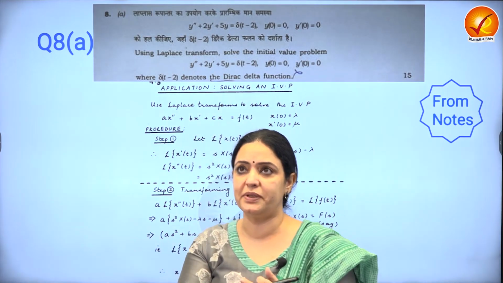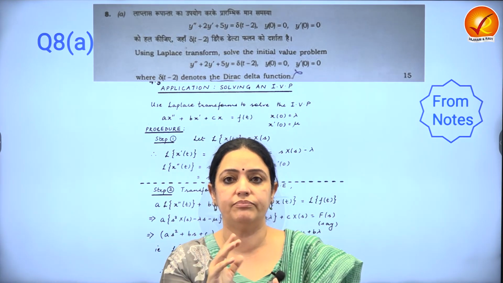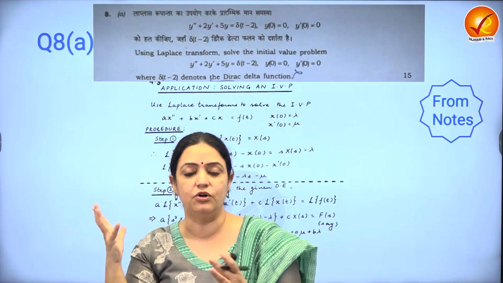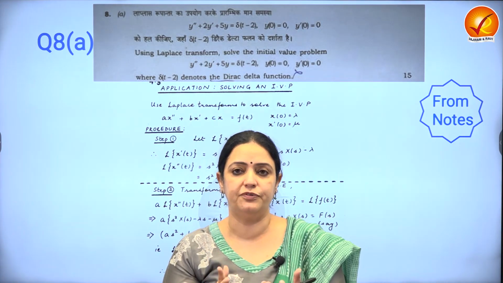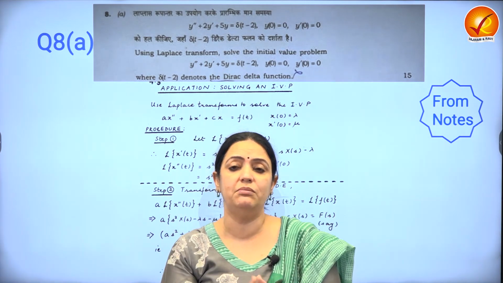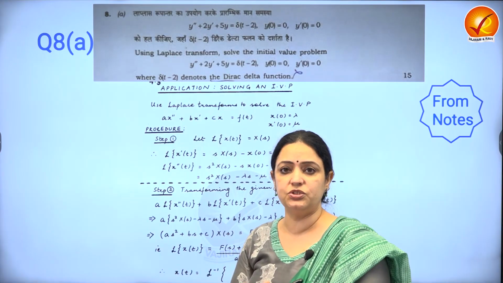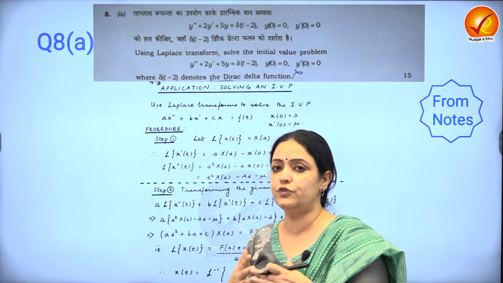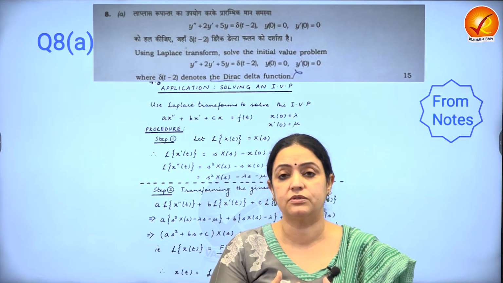Now, for example, in 2021, I think they asked some question on magic square. Magic square is not a mathematical term that a mathematician is supposed to know. It's actually some fun puzzle kind of a game. They should have defined what they mean by magic square. Similarly, I feel that they should have defined what a Dirac delta function is, because it's not as obvious as, say, Kronecker delta.